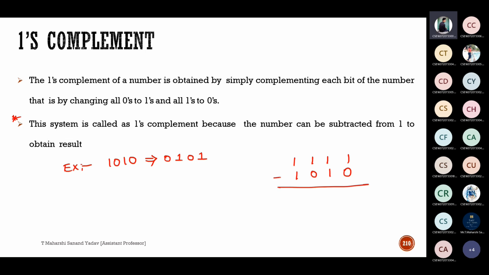Now can anyone perform the subtraction and tell me the answer? 1 minus 0 is 1, 1 minus 1 is 0, 1 minus 0 is 1, 1 minus 1 is 0. So am I getting the same answer or different? Same answer. So this concept is also okay, or else simply you can invert zeros and ones. Mostly this is very easy to solve. So this is about ones complement.